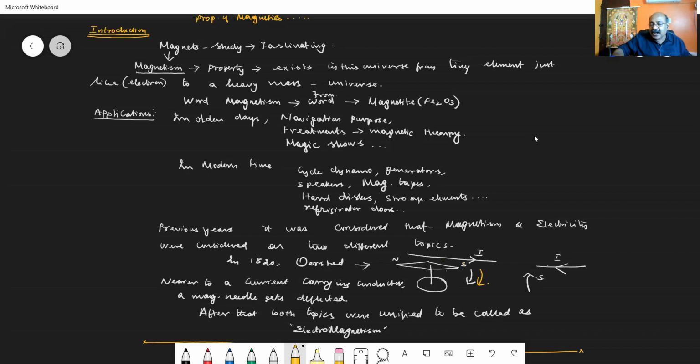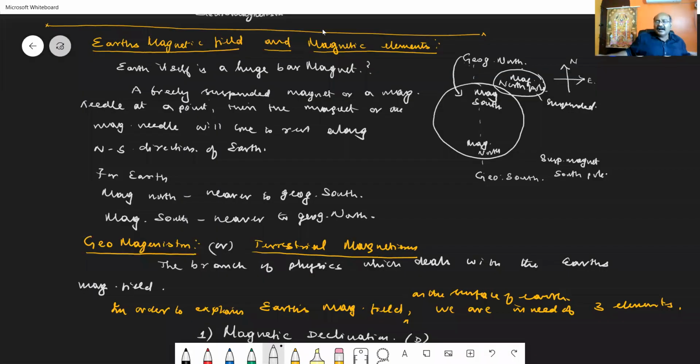If the direction of current is reversed, then it was found that the magnetic needle gets deflected, but in the opposite direction. So after discovering this concept, electricity and magnetism were combined together, called electromagnetism. That is what we are going to study in this lesson.